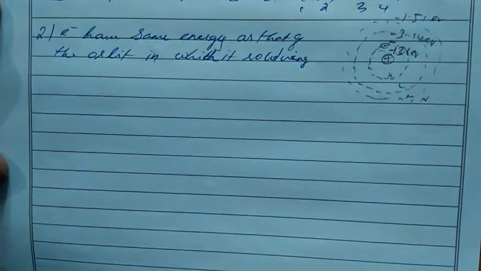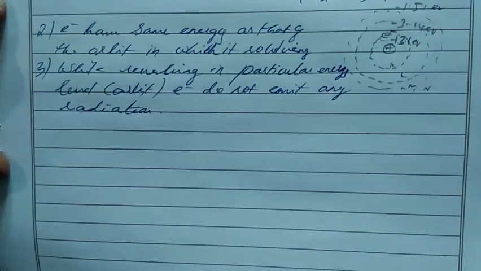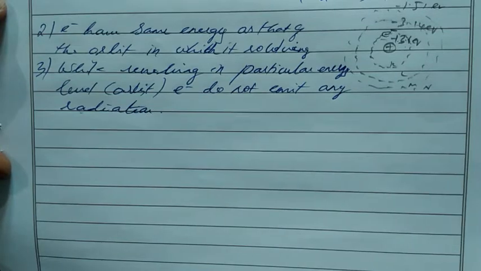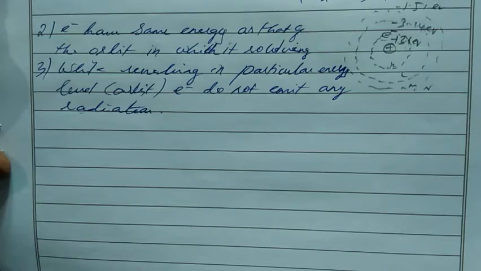The next point: while revolving in a particular energy level or particular orbit, the electron does not emit any radiation. But in the Rutherford model, when the electron is revolving, it loses energy. Okay, it emits energy. That's why it collides with the nucleus. But here, while revolving in the same orbit, the electron won't emit any radiation or energy.